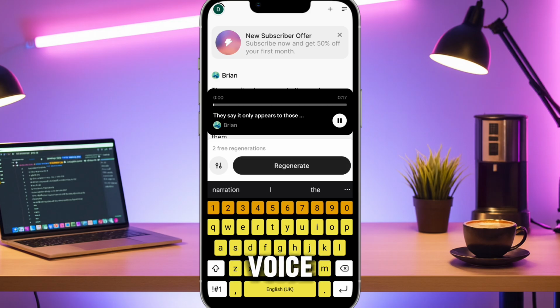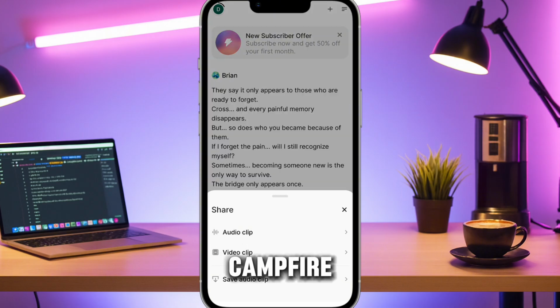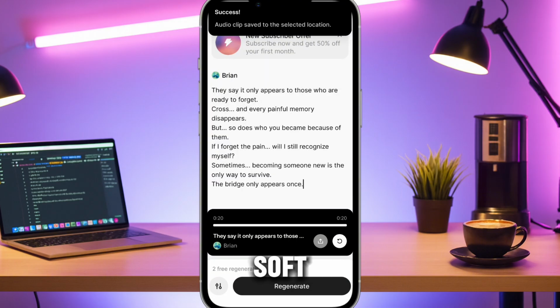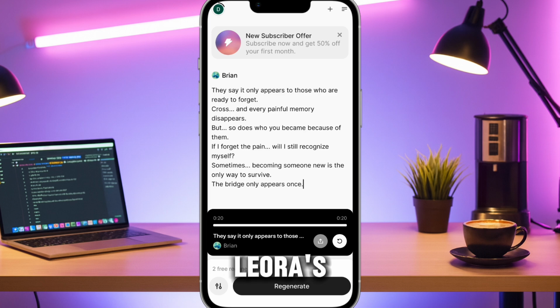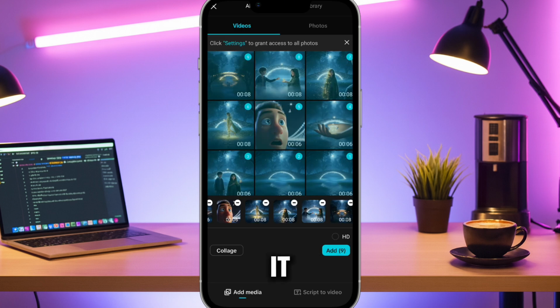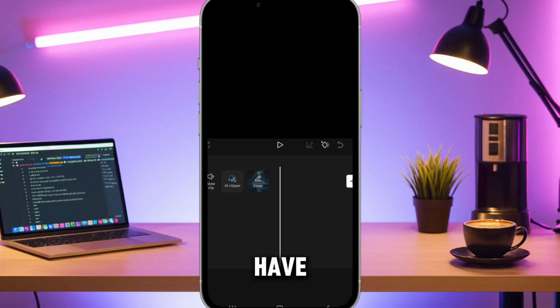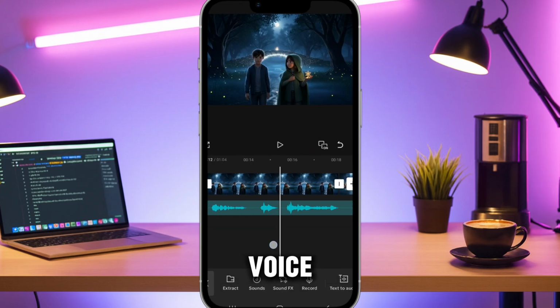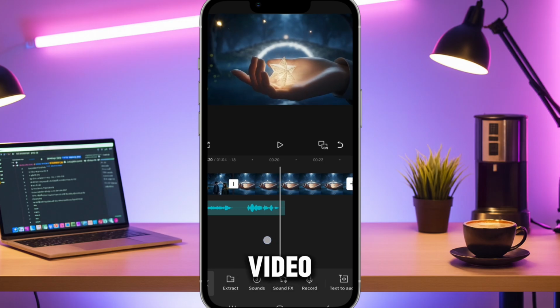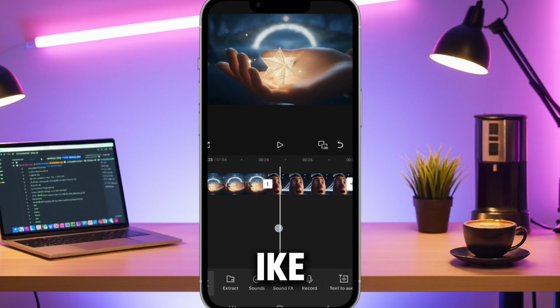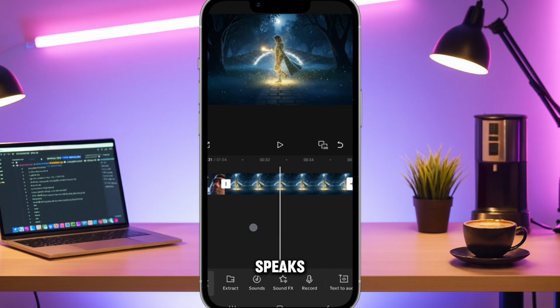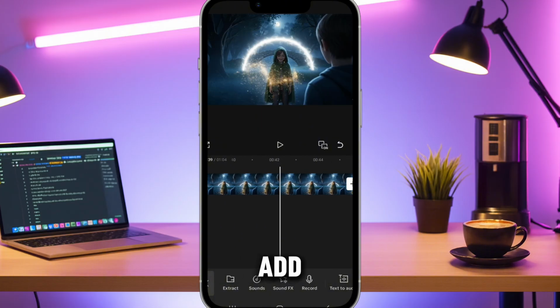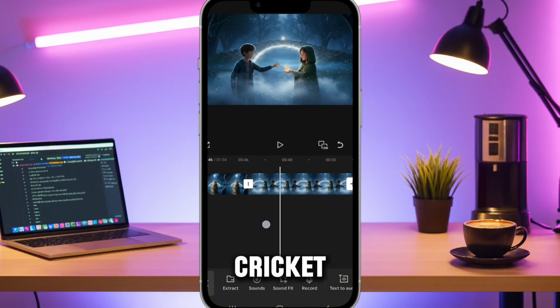Finally, the voice. 11 Labs. We need a narrator who sounds like they're telling a campfire secret. Maybe a soft, older voice, or perhaps Leora's voice, gentle but strong. Generate it, download it. Now we act like a chef. We have all our ingredients prepared. Open CapCut, drop in the voiceover first, then match the video clips to the words. See that? Ike speaks exactly when the voice speaks because we planned it. Add soft river sounds, maybe a cricket or two.